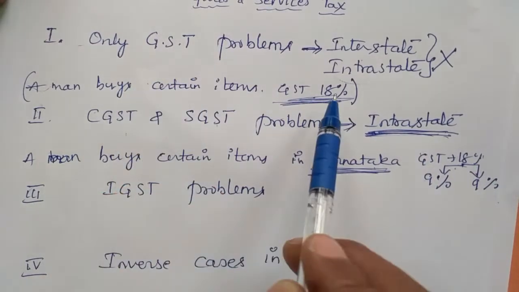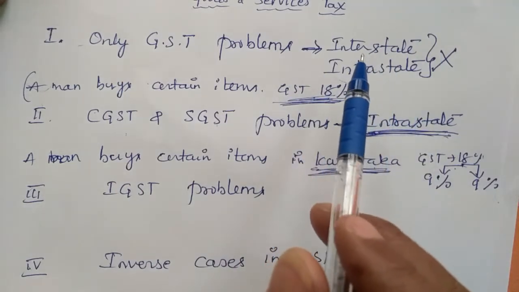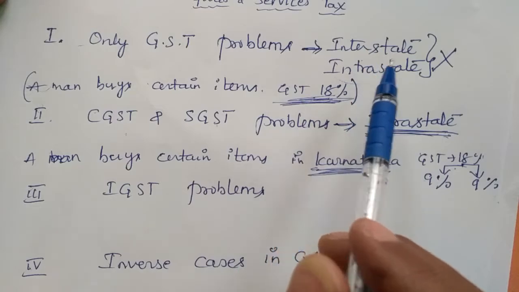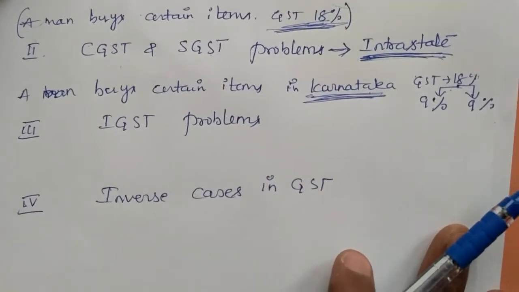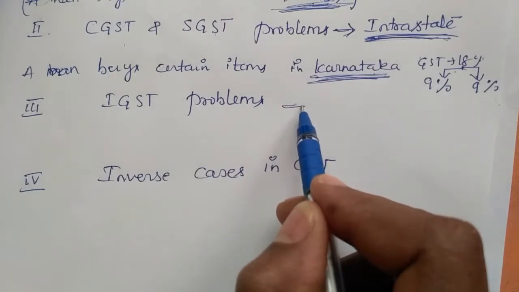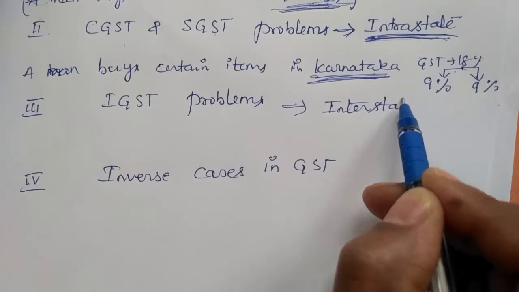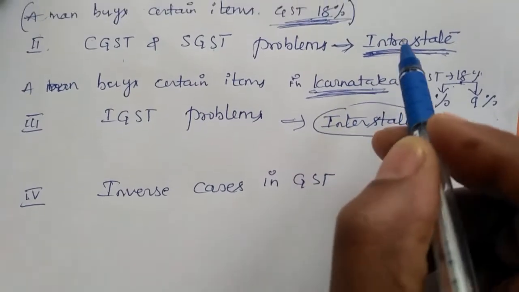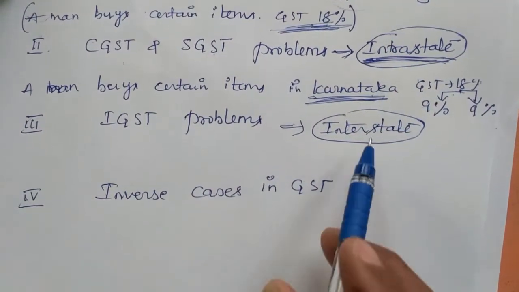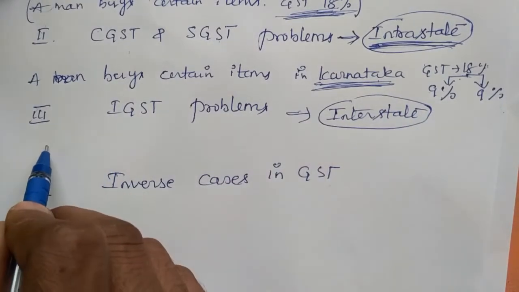But in the first case, no need to divide the GST 18% into two parts because they have not mentioned anything in the question about interstate or intrastate. In the third case, IGST problem. In an IGST problem, surely they will give the interstate word. So by this interstate word, you have to find out IGST.